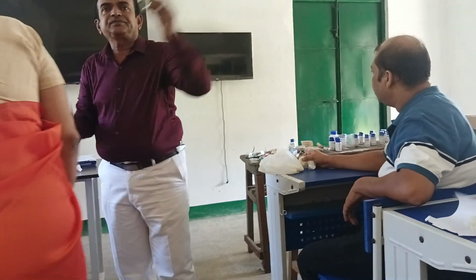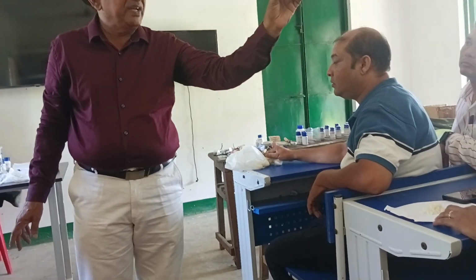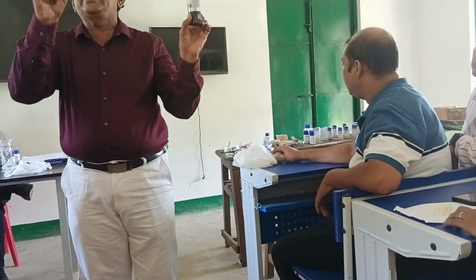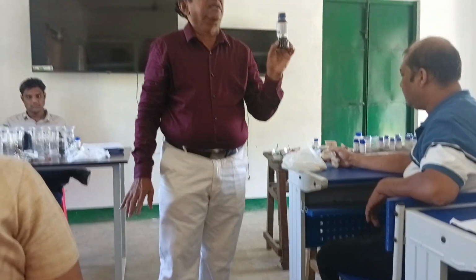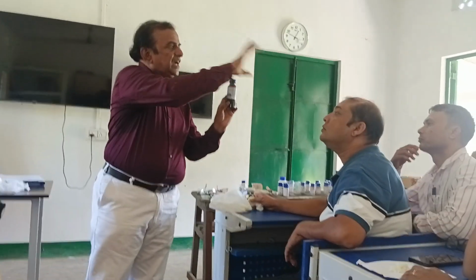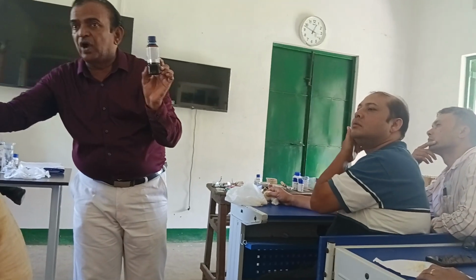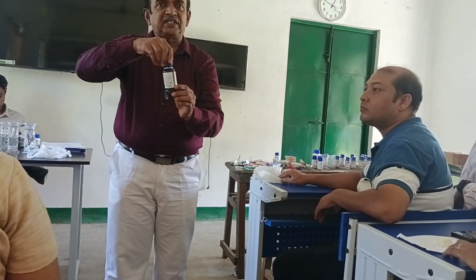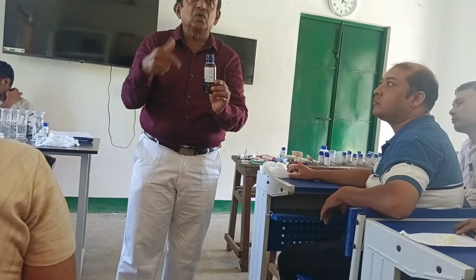So this is iodine or betadine. Iodine and betadine are the same type of chemicals. You can use this iodine or betadine to test the presence of carbohydrates in the food. Carbohydrates are starch. Carbohydrates are complex substances, and the more complex ones are starch and cellulose, and the simple one is glucose.